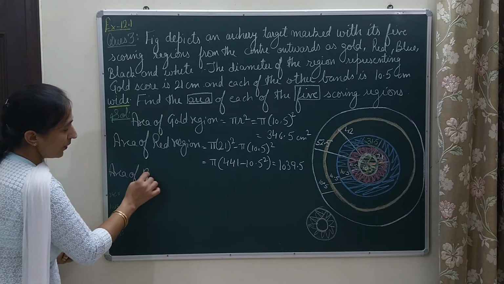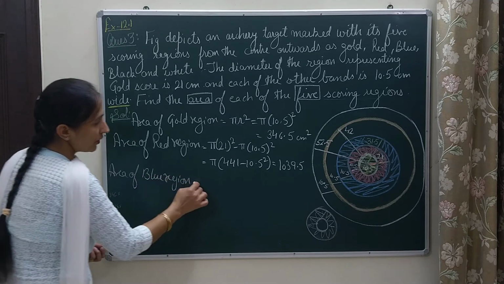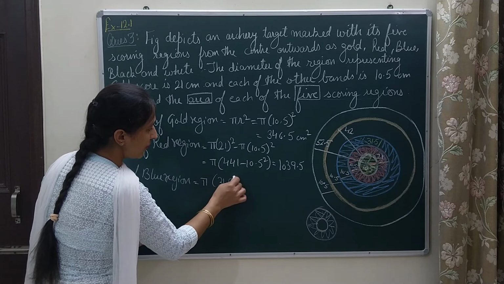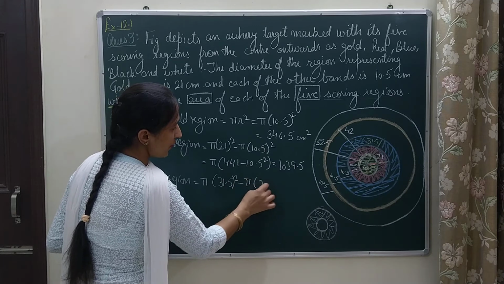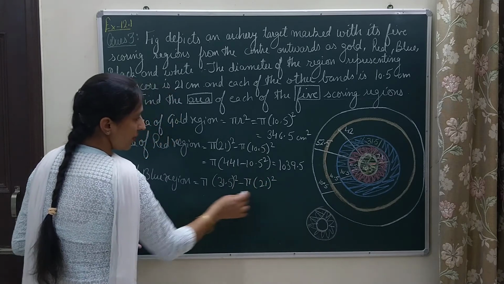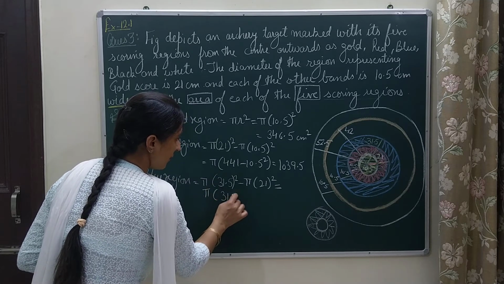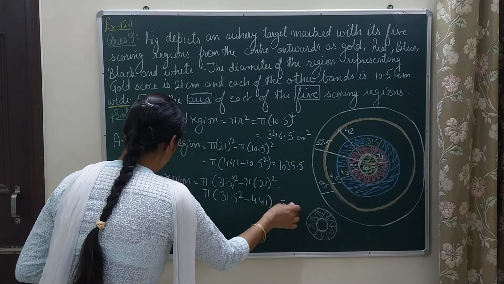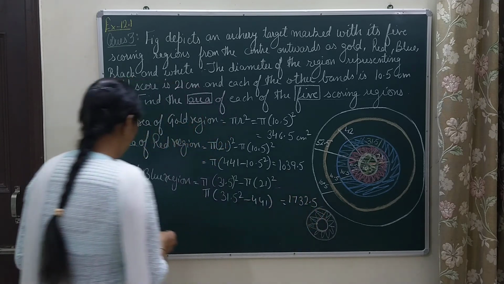For the area of the blue region, the outer radius is 31.5 and the inner radius is 21 square. When I subtract this, I will again take pi common. It will be 31.5 square minus 441, and when I solve, it will be 1732.5.